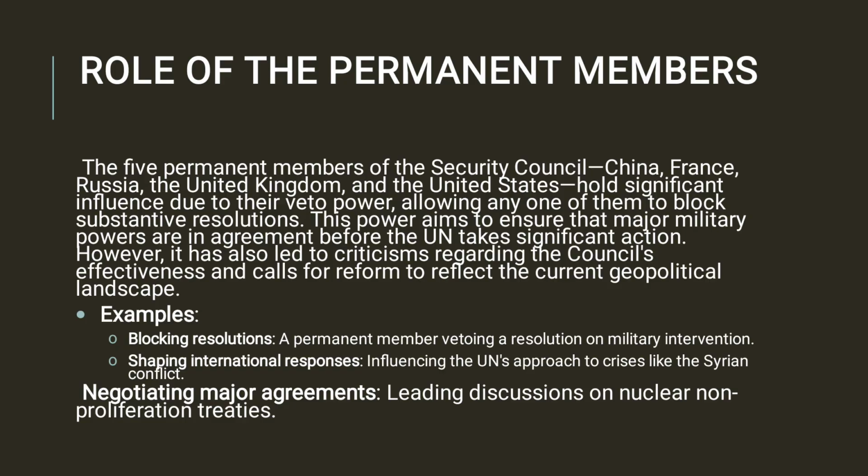However, it has also led to criticisms regarding the Council's effectiveness and calls for reform to reflect the current geopolitical landscape.